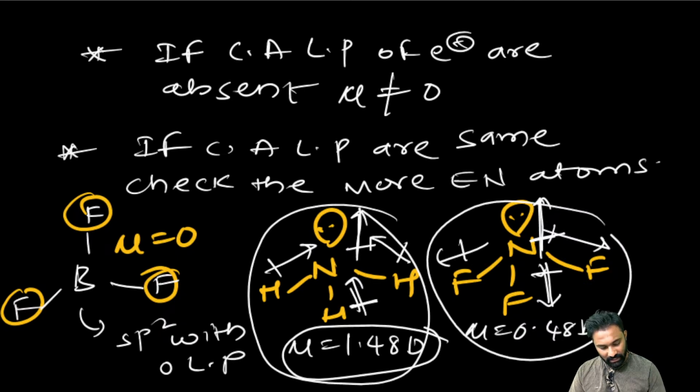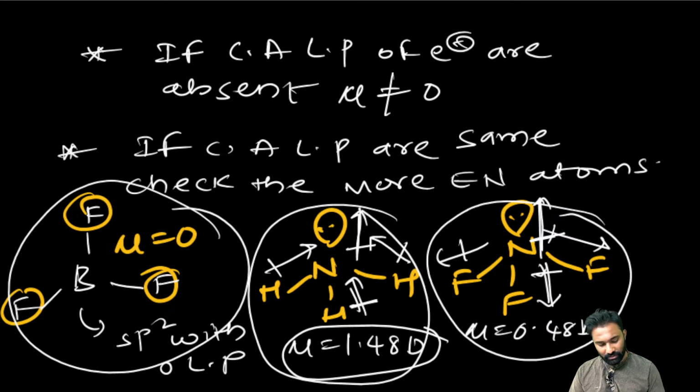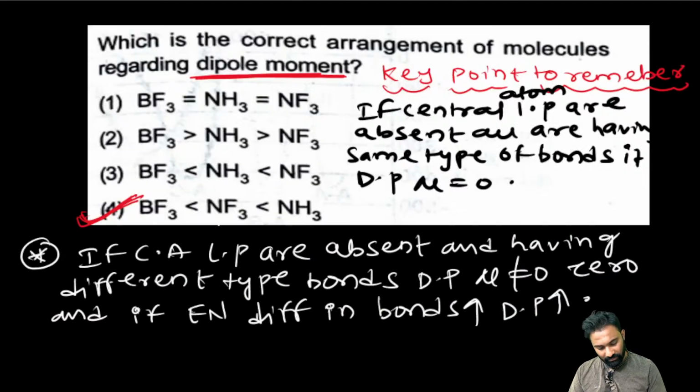Then after NH3, which one? BF3 has dipole moment 0 only. So you can see the order: BF3, then NF3, and the last is NH3. These are the key points you have to remember.